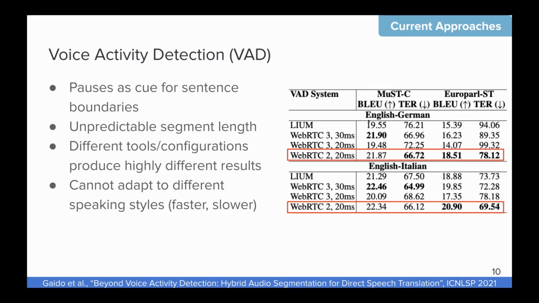And this also depends on the speaking styles. So throughout this study, we use the segmenter and the configuration we see in the red rectangles, which were the ones giving the best results for our use cases, as we can see from this table.